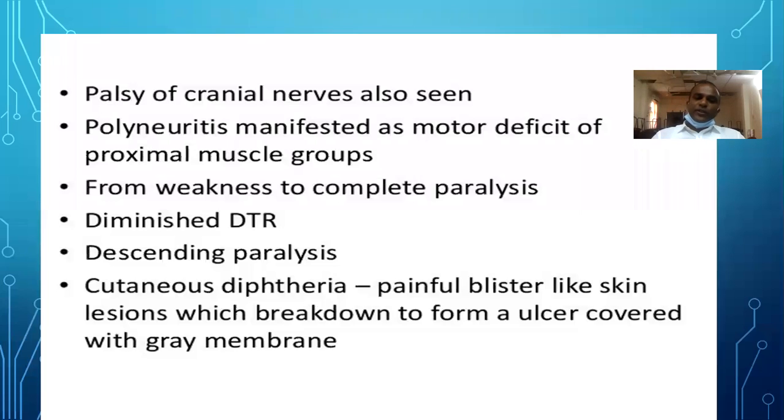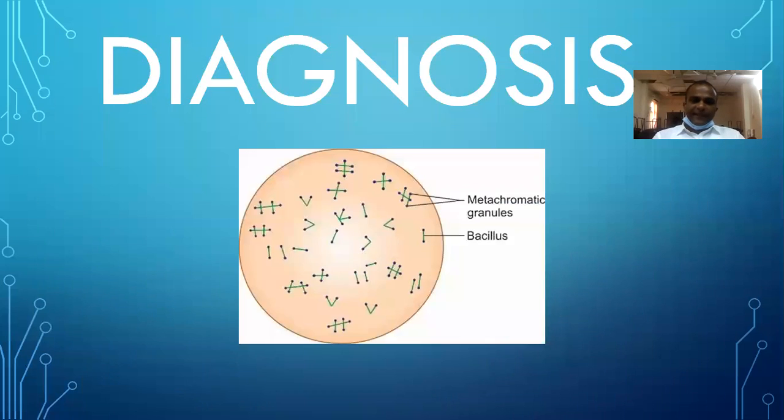Okay. Next is cutaneous diphtheria. Painful blister-like skin lesions which break down to form an ulcer. That means it causes an ulcer with a membrane.